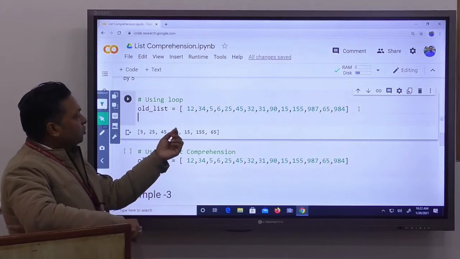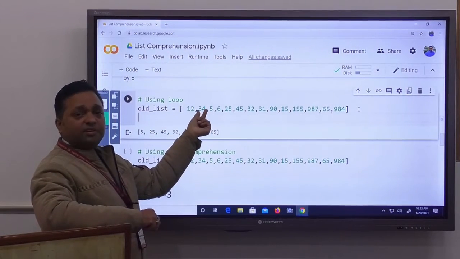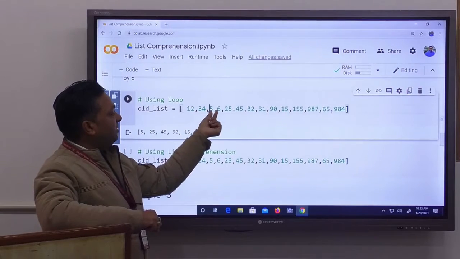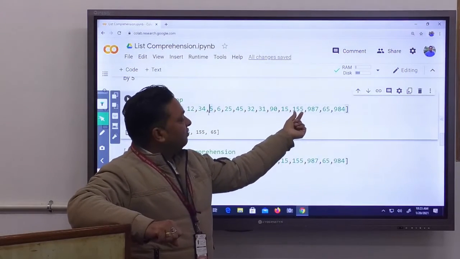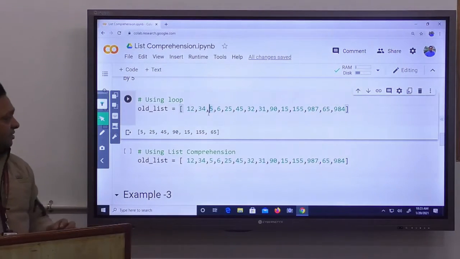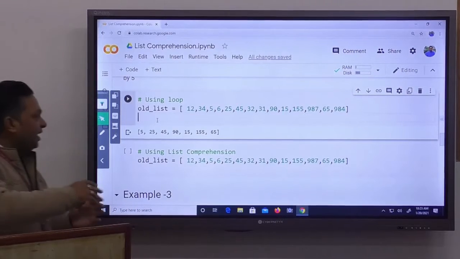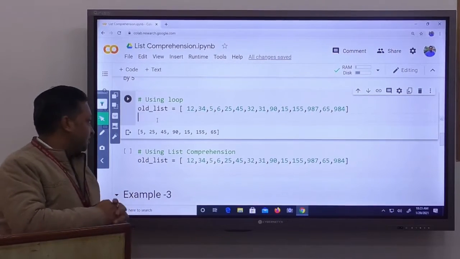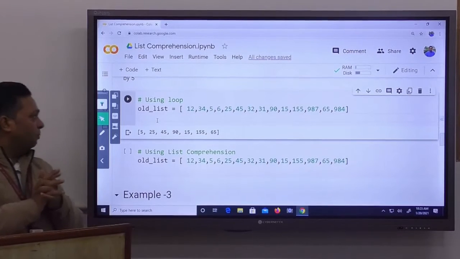Means our output should be like 12 is not divisible by 5, 34 is not divisible by 5. That our new list contains only 5, 25, 45, 90, 15, 145, 65. So how will we achieve this? Again, we have two approaches. Either we can use looping or we can use list comprehension. So suppose I am going to write here a code using loop.